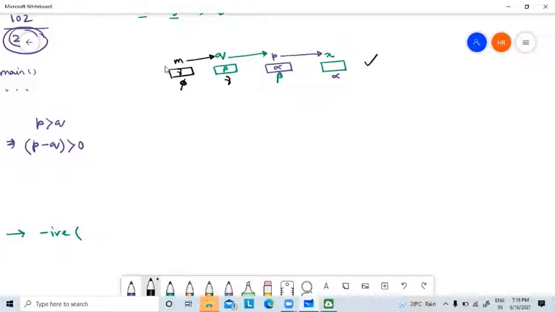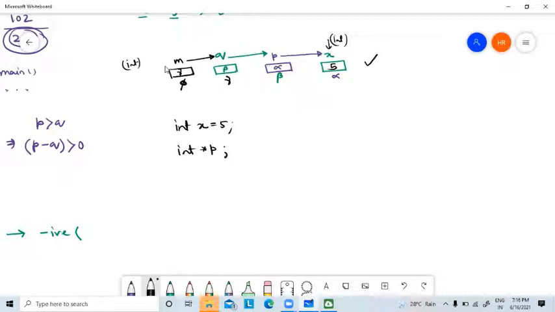Now the question is how to declare them. Suppose they all are integer. They all are integer, which means x is integer, so it is obvious how to declare x. Let the value be 5. Now how to declare p? The declaration of p is this.